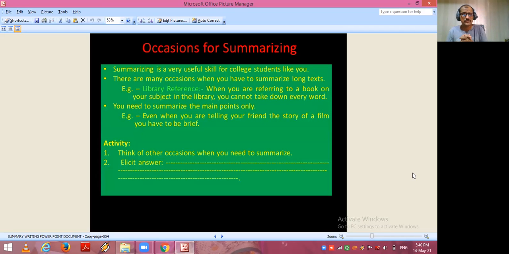Now, occasions for summarizing. Summarizing is a very useful skill for college students like you. There are many occasions when you have to summarize long text. For example, library reference. When you are referring to a book on your subject in the library, you cannot take down every word. You need to summarize the main points only.